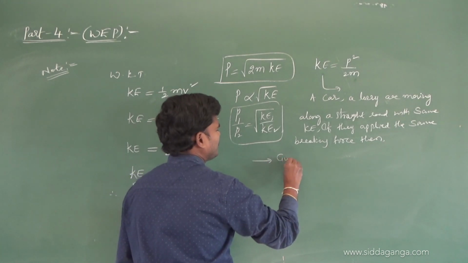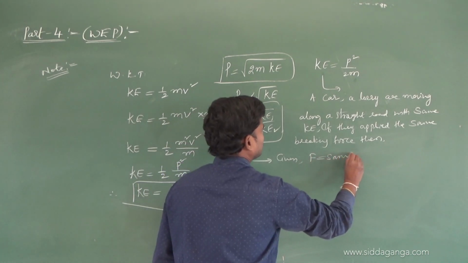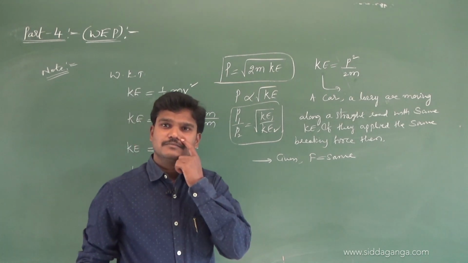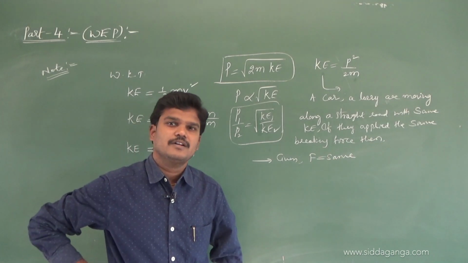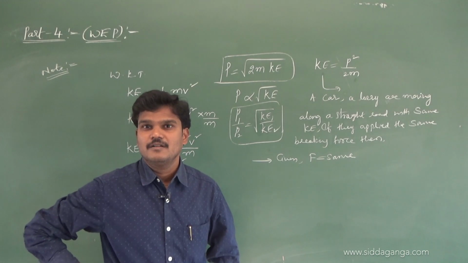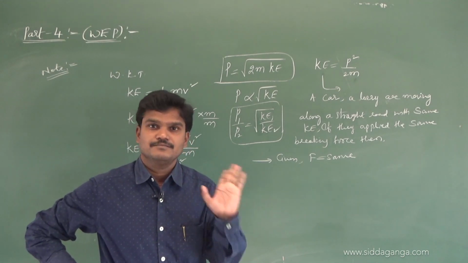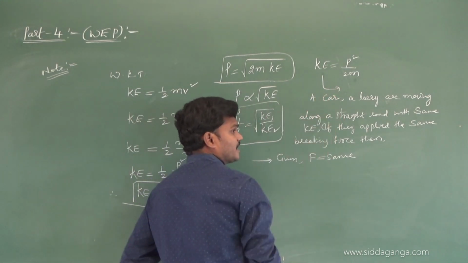In the given condition, the braking force is the same. Finally both come to rest, so what is the final speed of the car and the lorry? Both final velocities are 0, which means the final kinetic energy is 0.